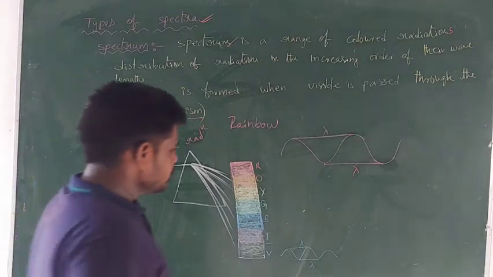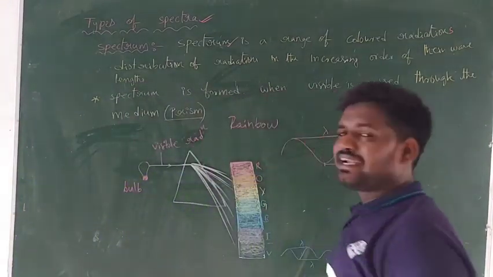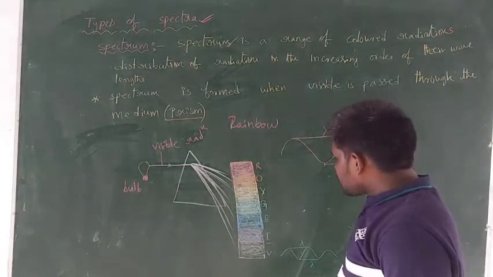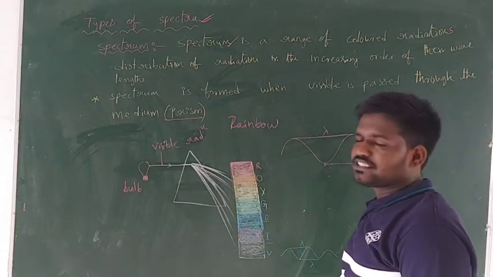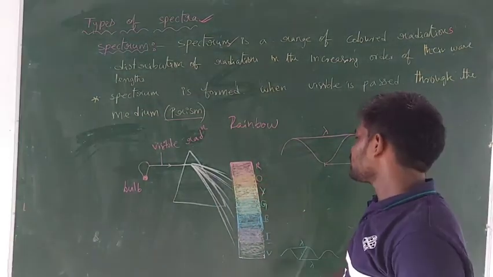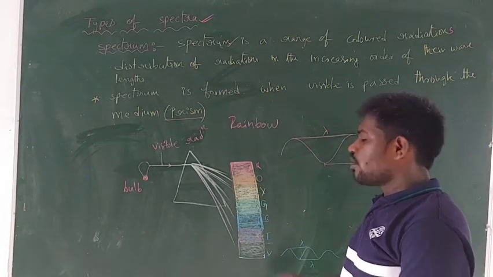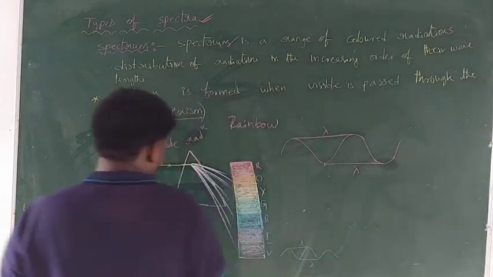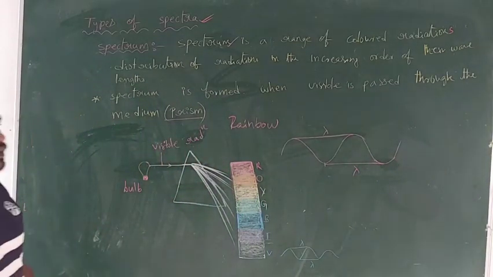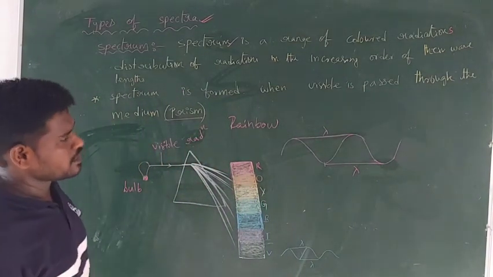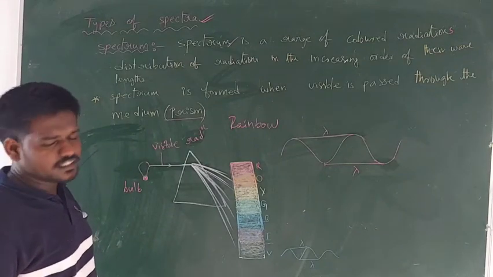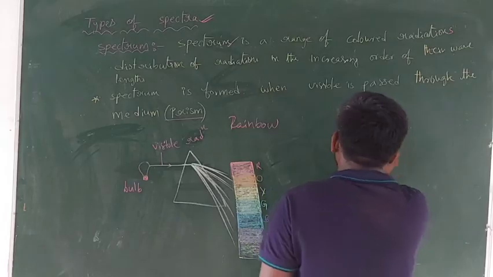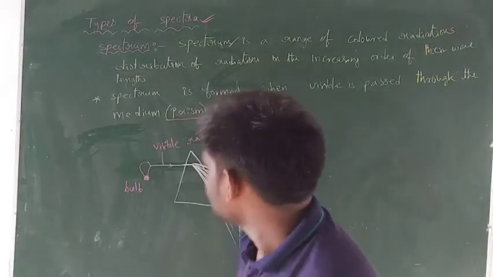Yeah, so right, spectrum is formed when light is passed through a suitable medium. In that spectrum, different colored radiations are distributed in the order of their wavelength. So next, the spectrum is classified into several types. Spectrum is classified into 2 types, guys. So first one is emission spectrum, and second one is absorption spectrum.